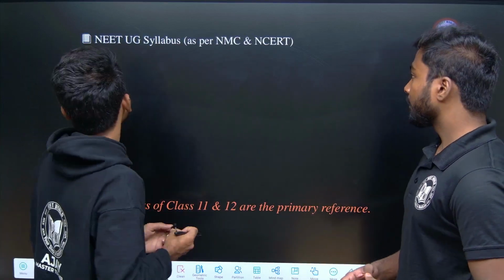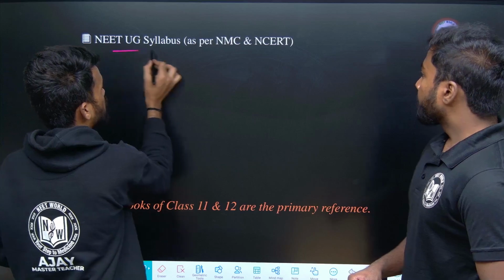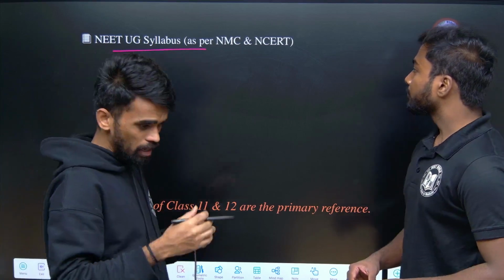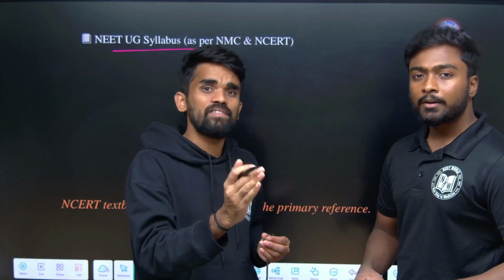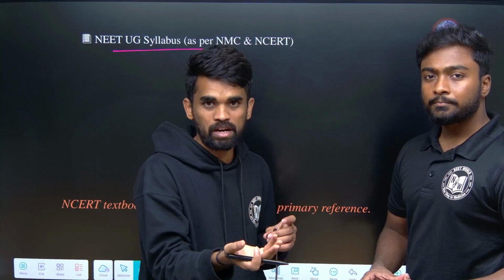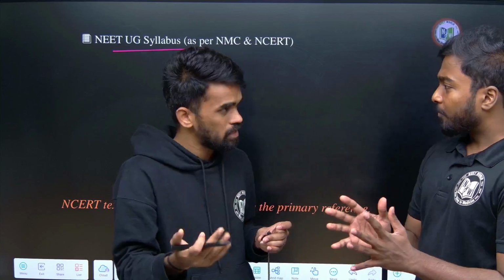This is after the application of NEET. So next, what is the NEET UG syllabus? It is whatever you have studied in 11th and 12th. The complete CBSE 11th and 12th syllabus is there for the PCB background: physics, chemistry, and biology, as simple as possible.